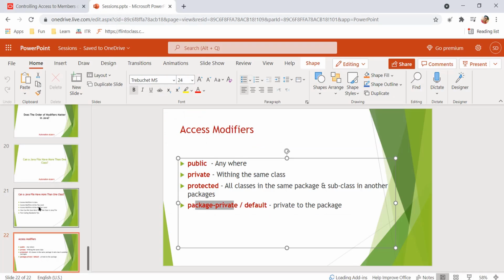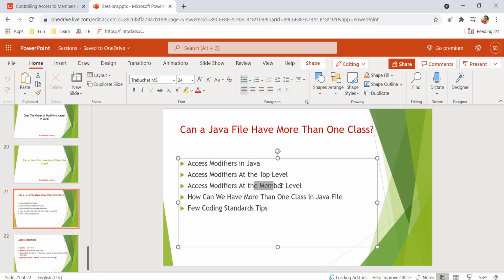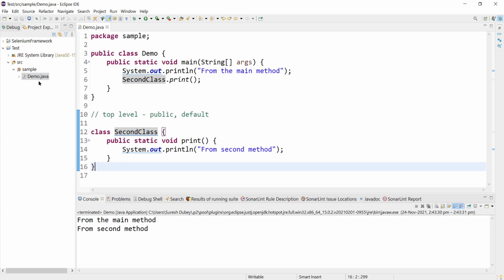Okay, so guys, I hope you got a clear understanding of access modifiers and what are the access modifiers available at the top level, at the member level, and how can we have more than one class in a Java file. So we are clear till here. But the next question is, should we have more than one class in a single Java file? So guys, no, we are not supposed to do so, because as per the coding standard, we should have one class per file.